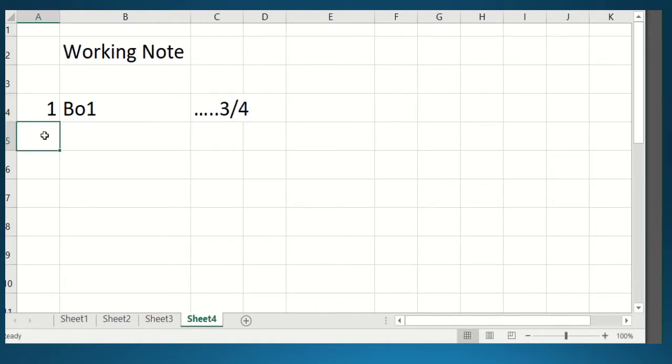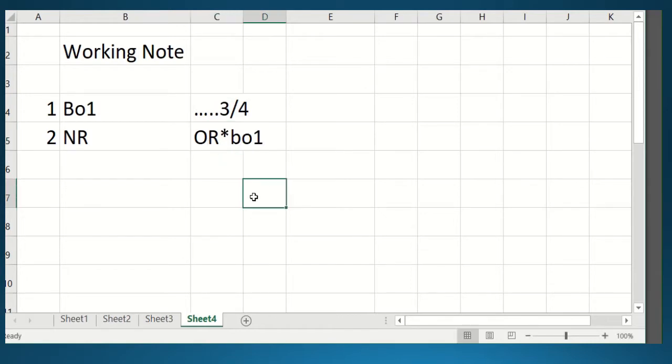And after that you will calculate the new ratio, and for the new ratio you will apply the formula: old ratio into balance of 1.